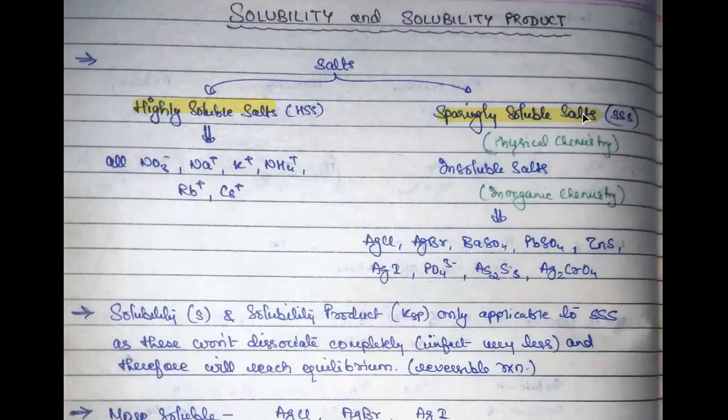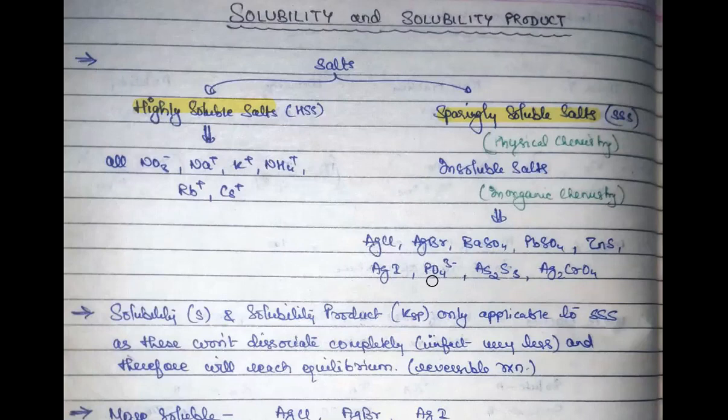But in physical chemistry, because we need to see the quantitative side, we give it a more precise name and call them sparingly soluble, meaning they are not completely insoluble. There is a small amount of these salts which is capable of dissolving in water.